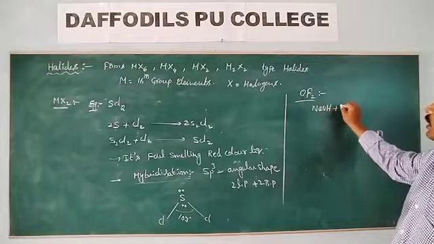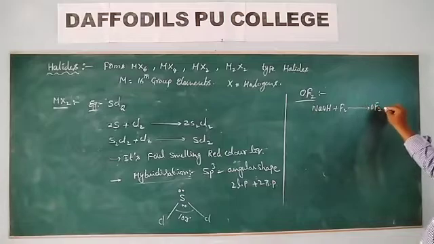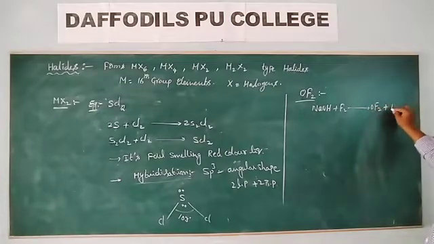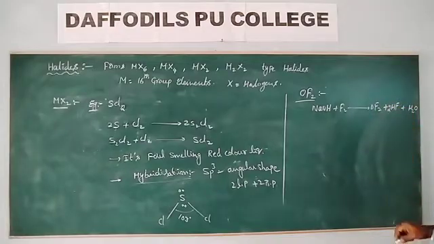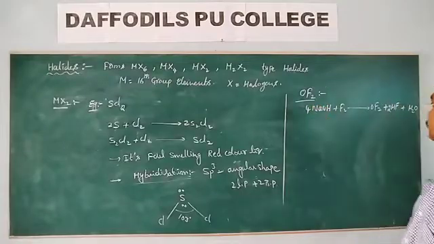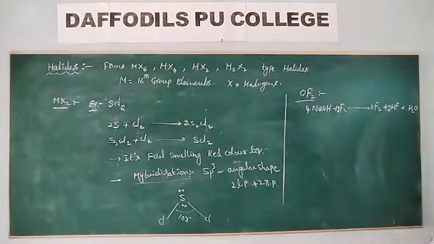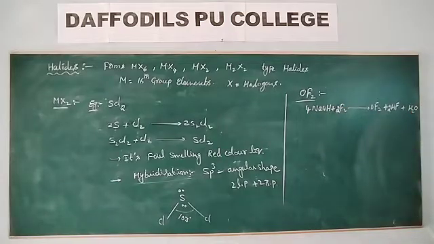Into sodium hydroxide, when fluorine gas is passed, you will get OF2, NaF and H2O. So into sodium hydroxide, when fluorine is passed, we can obtain this OF2.